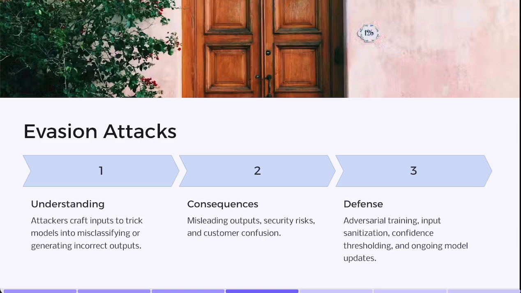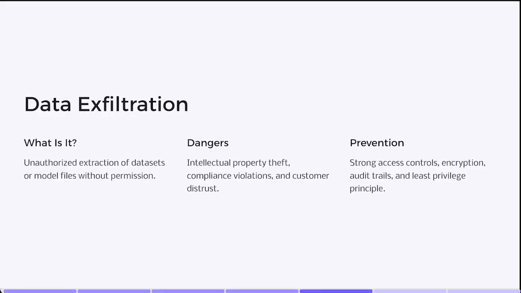Third step is confidence thresholding. Only act on model predictions if they are above a certain confidence level, flagging uncertain inputs for human review. And the fourth is ongoing model updates. Attackers evolve, so must your model. Keep training and updating with the latest adversarial techniques in mind. Research from MIT shows that carefully designed adversarial inputs can cause a model to fail in over 90% of the cases if unprepared. Finally, we have data exfiltration.